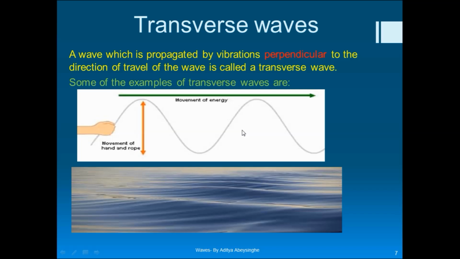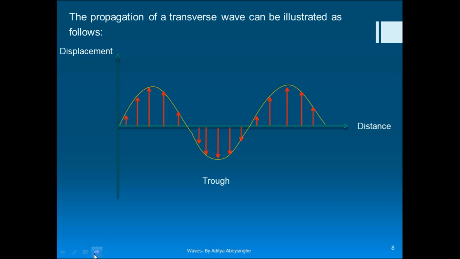Transverse waves can be seen on various occasions. For example, you can see this in the string, as well as in sea waves here. These points we call the amplitude. This is the mean base, right? The propagation of a transverse wave can be illustrated by this diagram. At these points, the wave is above the mean displacement, or the zero displacement point, and these parts are below the zero displacement point. Now these points tend to go upwards and these points tend to go downwards.